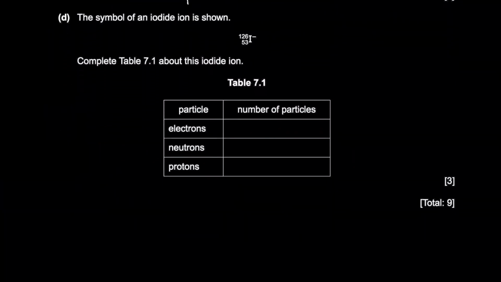The symbol of an iodide ion is shown. Complete table 7.1 about this iodide ion. Okay, well, we have 53 protons, right? That's just the proton number. 126 is protons plus neutrons. So we do 126 minus 53, we get 73 neutrons. And then we have a 1 minus. So 53 electrons there, but because it's 1 minus, it's gained 1 electron, right? In a neutral atom, protons and electrons are the same. It would be 54.